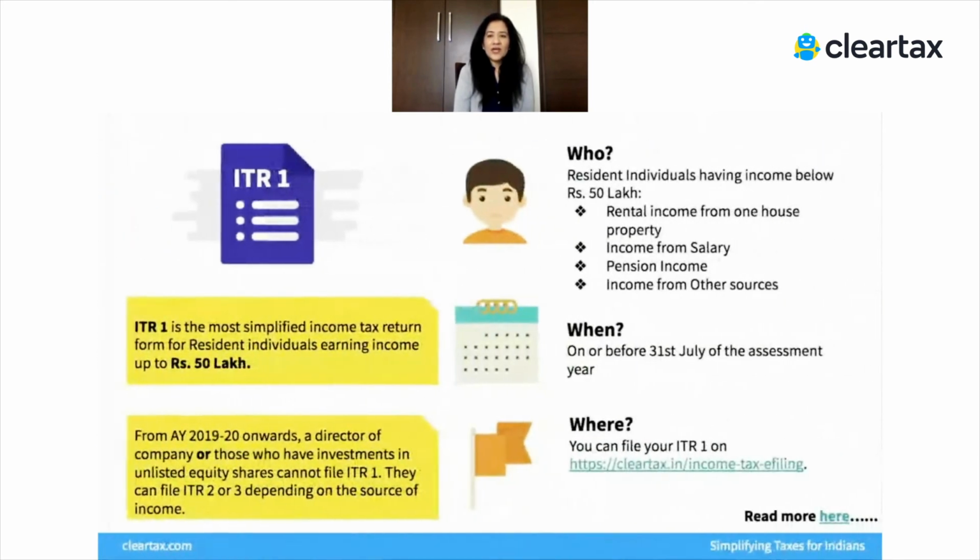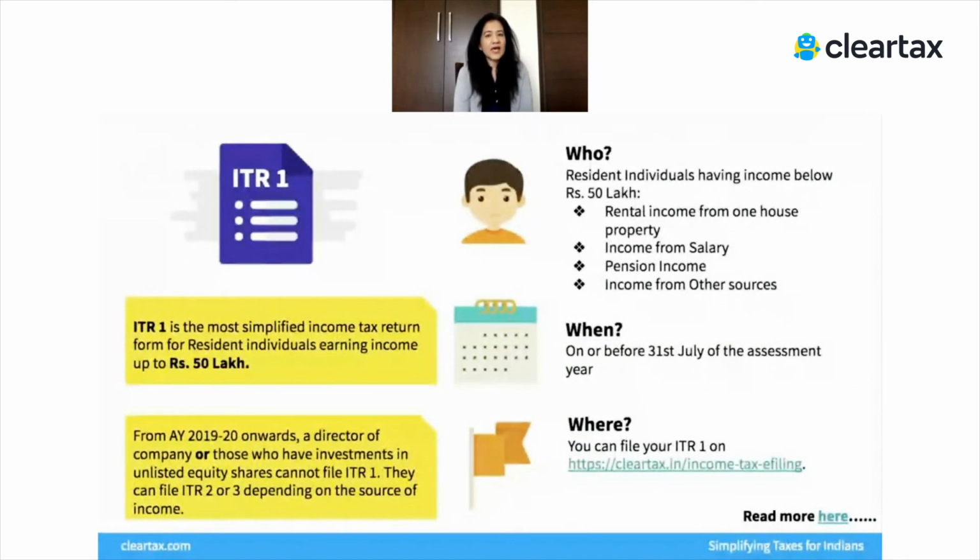All right, here's a quick look at different types of ITR forms. I'm not going to go through all of them. You can read about them in depth on our website, but just a couple of forms, ITR 1 and 2, you must know about. A large number of people who file tax returns use ITR 1. It's applicable to those with total income up to rupees 50 lakhs, those who have a single house property, and those who have income from salary. The moment you have business income or capital gains, you've sold mutual funds or equity shares, you will not be able to file this form, right?